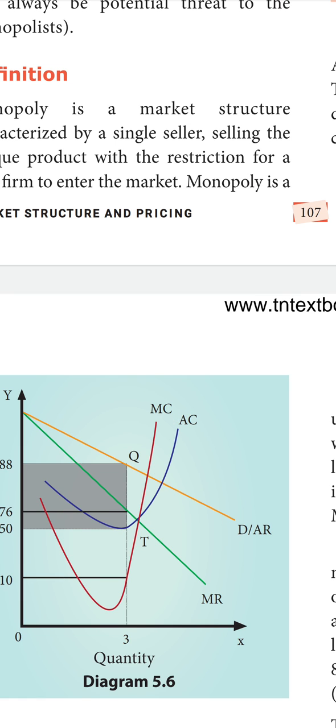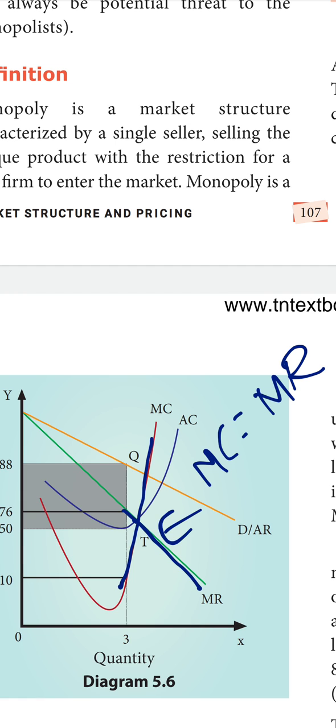Okay, the point where the MC as well as the MR both meet, that point we are saying is the equilibrium point. At the equilibrium point, there is no loss and also no profit, but here MC is equal to MR. This point is called the equilibrium point. That means the marginal revenue is equal to marginal cost.